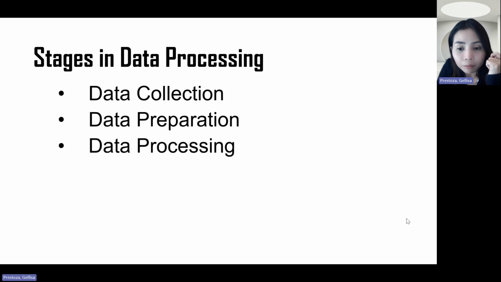Third stage is the data processing. This involves how you analyze, how you apply various operational steps, and also add the algorithm of the data to extract meaningful insights and value from the data gathered. So you perform now the calculation, you identify how many of this and that, and you transform the data into a usable format. Let's say, for example, meron na kayo na-gather from your respondents na ito yung age nila, age bracket nila, ito yung sex nila, ito yung employability status nila.